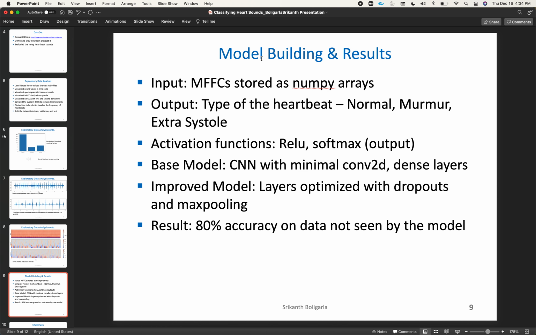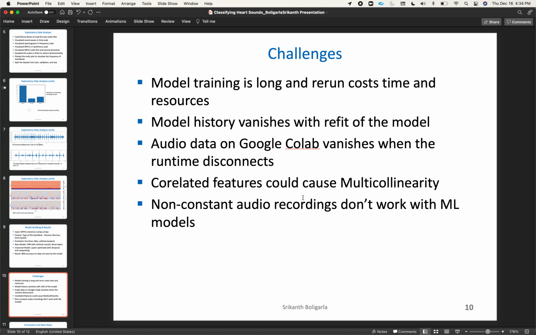As part of model building, I used MFCCs stored as NumPy arrays, and the output is a classification between these three categories. I used ReLU as the activation function and softmax activation function for the output layer, Conv2D layers, dense layers, dropouts, and max pooling layers. On data not seen by the model, I received about 80% accuracy.